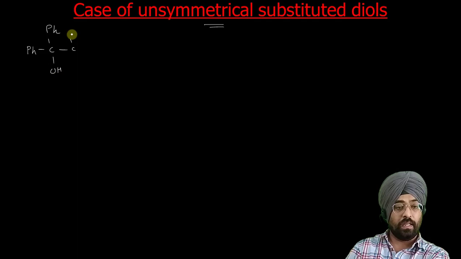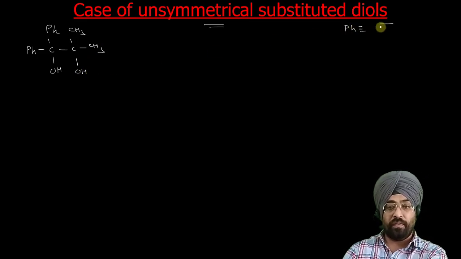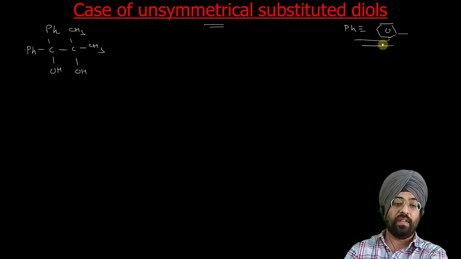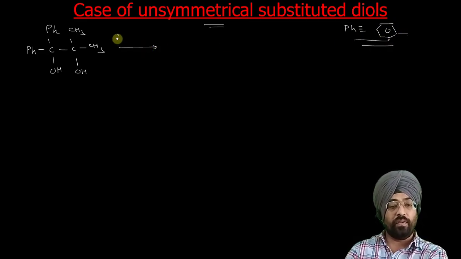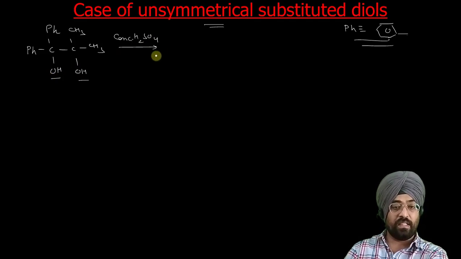Suppose we have this diol where Ph is phenyl group, OH, C, CH3, CH3, OH. Now this Ph is phenyl group. Now suppose if we add concentrated sulfuric acid, now there are two ways the H positive can attack this OH as well as it can attack this OH.